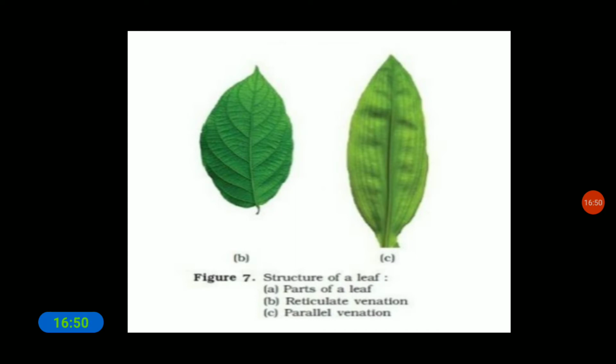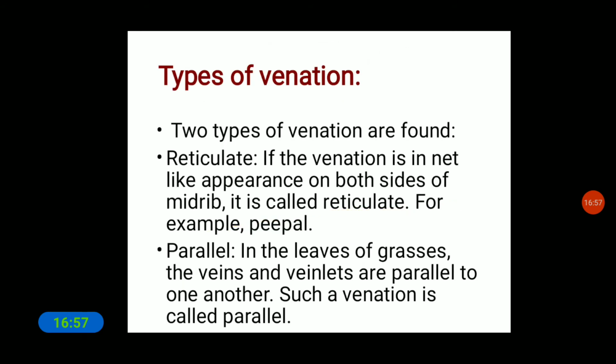These are the types. In reticulate venation, the venation is in a net-like appearance on both sides of the midrib. In parallel venation, we can see the veinlets are parallel to one another.